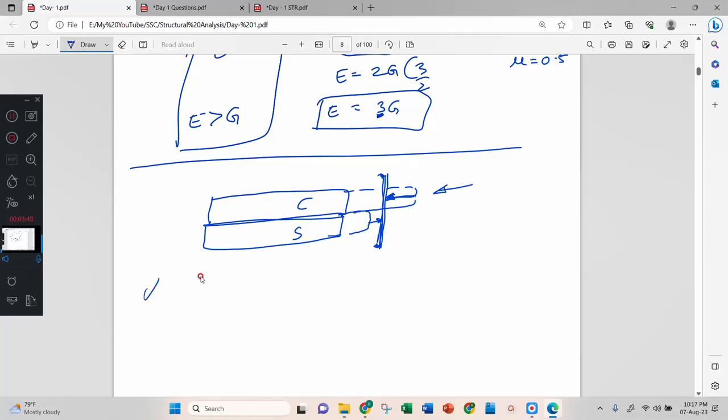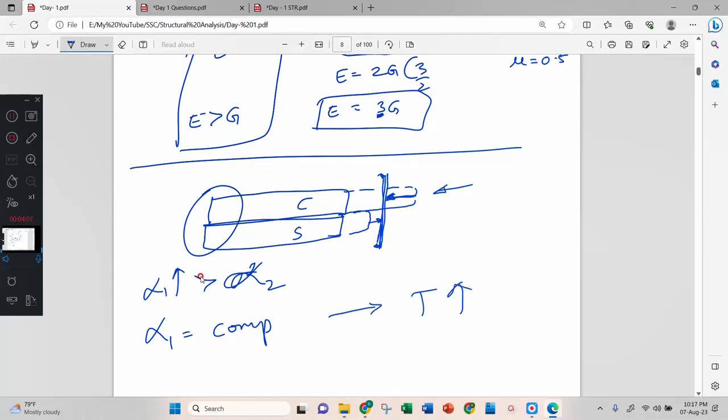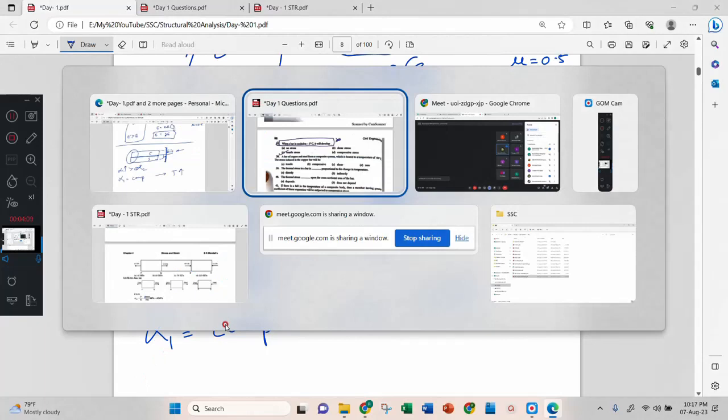Always remember, alpha value more means, when two materials are combined, if alpha 1 is greater than alpha 2, then alpha 1 will be subjected to compression when temperature increases. Okay. Then vice versa.